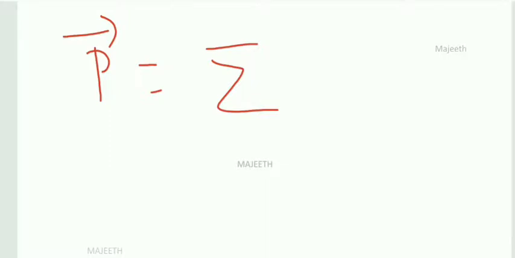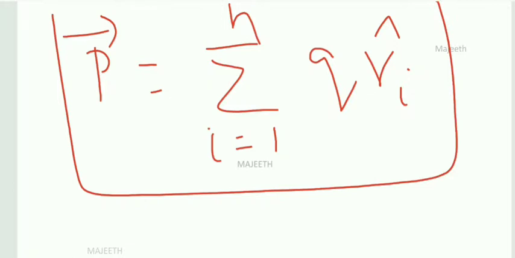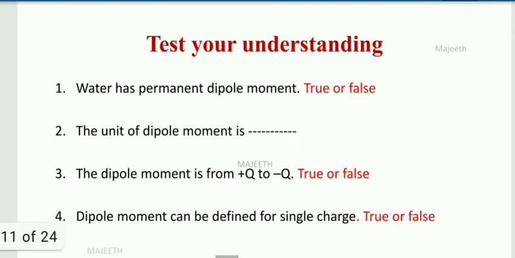So summation symbol, charge magnitude, and position vector. Alright, so if I put i, for the first one i is 1, up to n charges you take n. So this is the equation for the dipole moment for n number of charges, where r i is the position vector of charge q i from the origin. So the dipole moment is applicable not only for equal and opposite charges, it is applicable for a single charge or multiple charges with the same polarity also. So simple thing. That's all about this session.